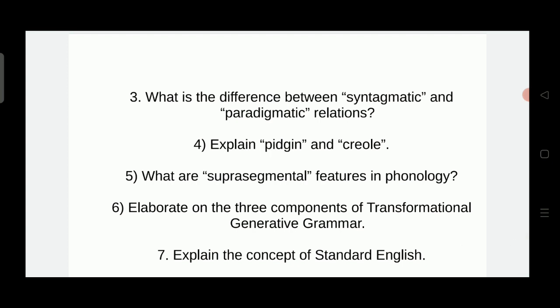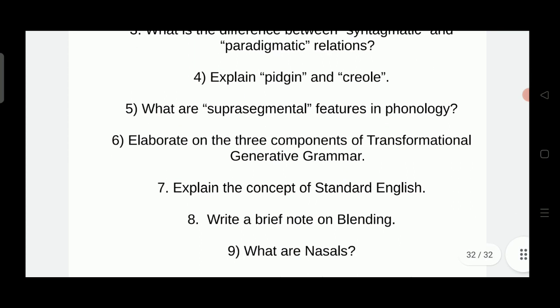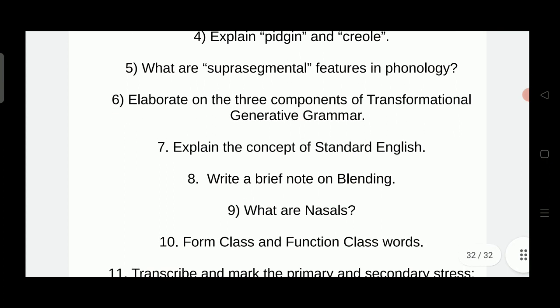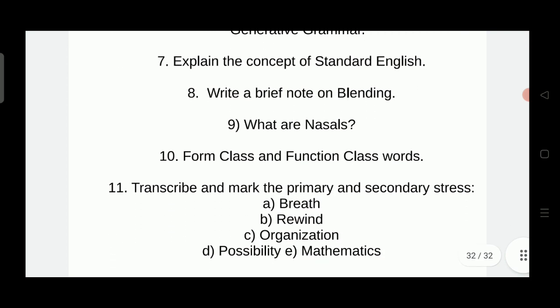Seventh one is explain the concept of standard English. Eighth one is write a brief note on blending. Next one is what are nasals, and next question is form class and function class words, and the last question is transcribe and mark the primary and secondary stress of the following words.